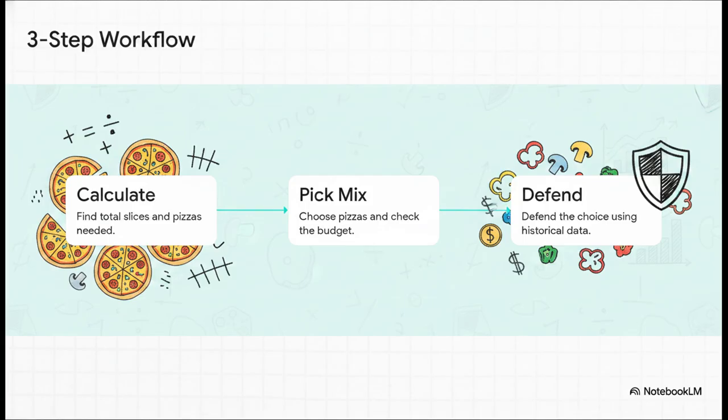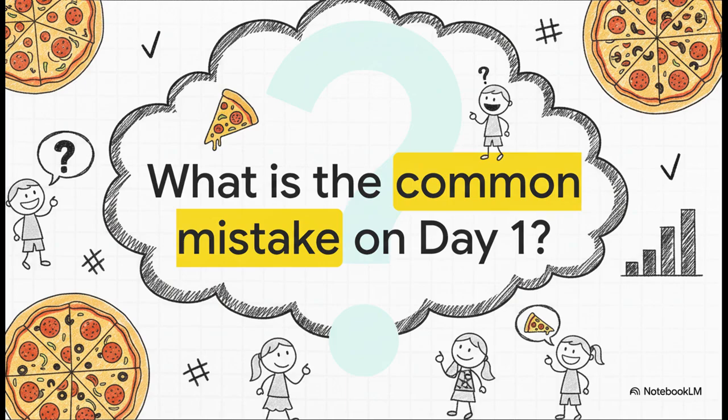Step 2 is where it gets really interesting. They have to pick the mix of those 6 pizzas and make sure it costs $60 or less. And then step 3 is the kicker. They have to write out a defense of their choice using the numbers and that vital historical data we just talked about. Now, before we look at the results, I want you to really think about this for a second. What do you anticipate is the natural pitfall a group of 8- and 9-year-olds will fall into when they're deciding which pizzas to buy for their friends?